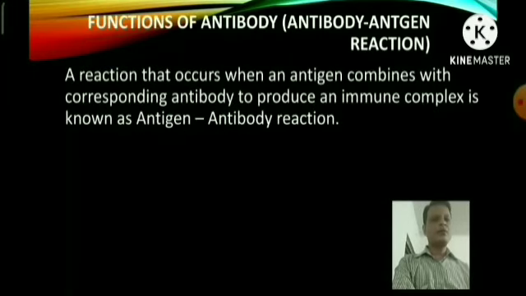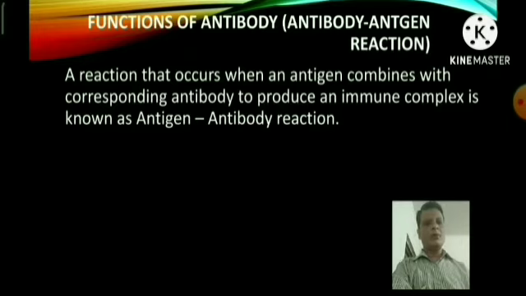Now let's discuss the functions of the antibody. The antigen-antibody reaction occurs when an antigen combines with the corresponding antibody to produce an immune complex.